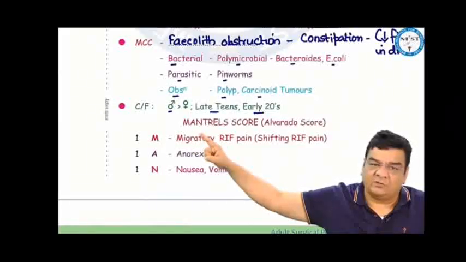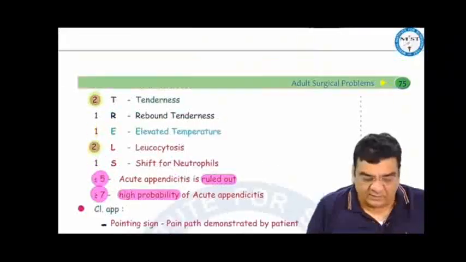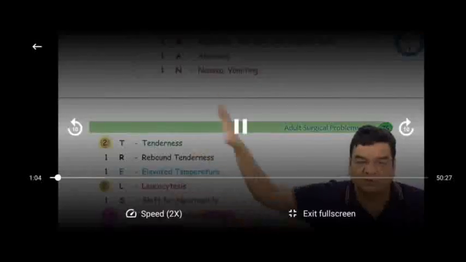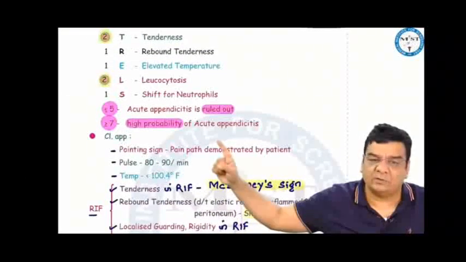A, anorexia. N, nausea, vomiting. T, tenderness. R, rebound tenderness. E, elevated temperature. L, leukocytosis, and S, shift of neutrophils. In this scoring, 1 point is given for everything, but 2 points are given for tenderness, and 2 are given for leukocytosis. The total score becomes 10. If the score is 5 or less than 5, then acute appendicitis is ruled out. But if it is 7 or more than 7, there is high probability of acute appendicitis.